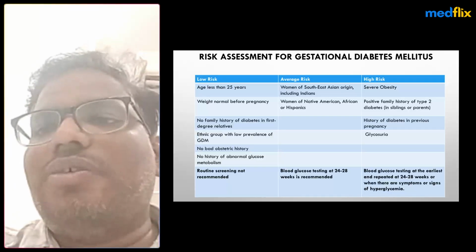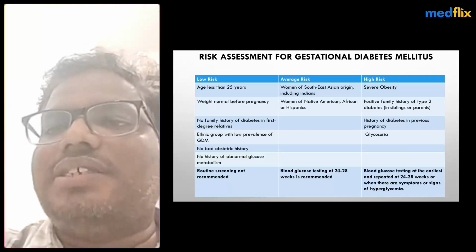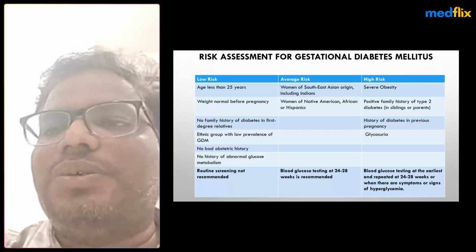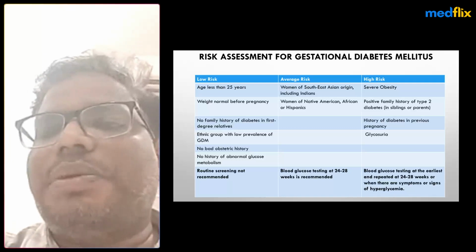These are recommended for high-risk gestational diabetes. They are screened as early as the first antenatal visit only. We have to screen for gestational diabetes and again repeat it after 24 to 28 weeks of gestational age.